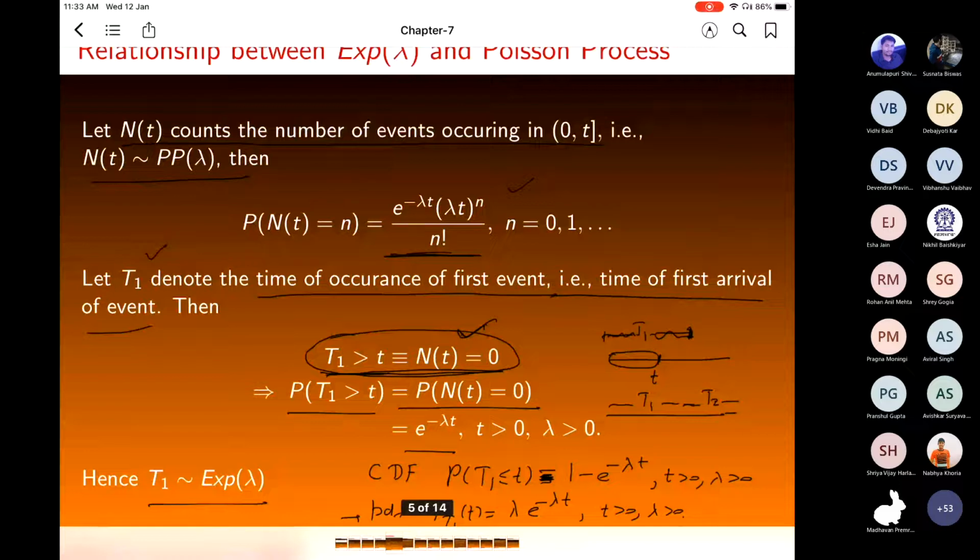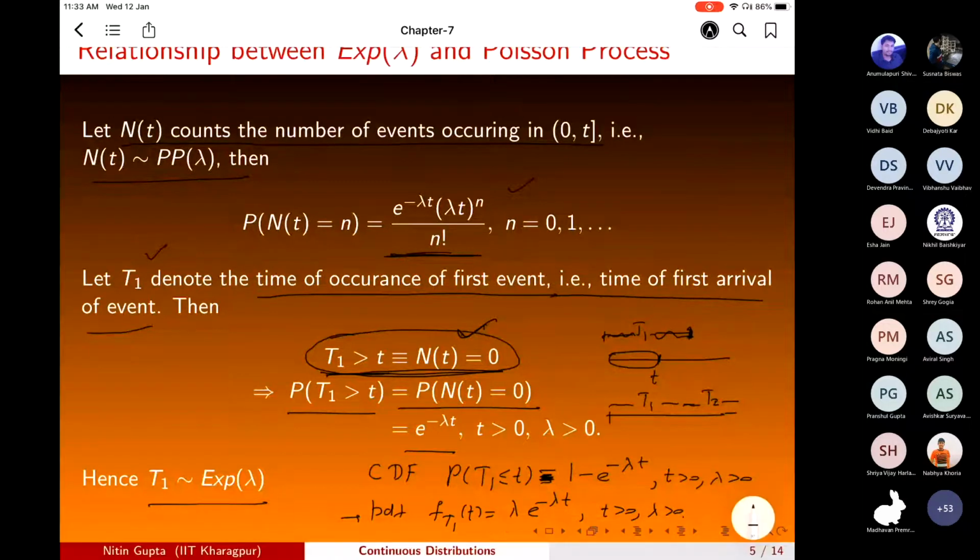What you are seeing is that T2 is also following exponential distribution, that means the time between the arrival of the first and second event follows exponential distribution. But for that I need the concept of joint distribution and conditional distributions.